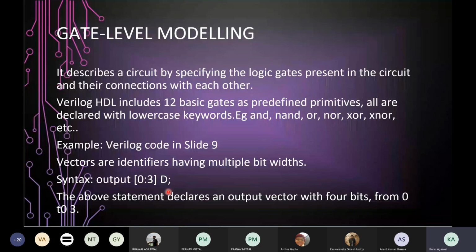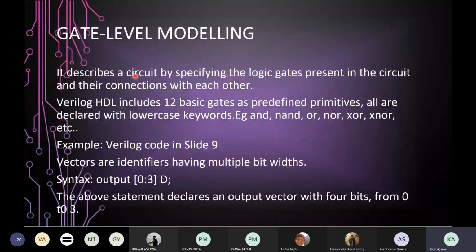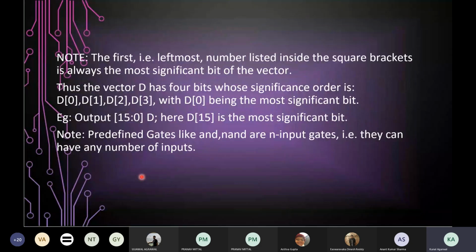In this case, the leftmost number is 0, so the most significant bit will be the 0th bit. Thus the vector D has 4 bits whose significance order is D0, D1, D2, D3, with D0 being the most significant bit. Just keep in mind that the number you write first will be the most significant bit of the vector. For example, if we had written 15 first, D15 would be the most significant bit.